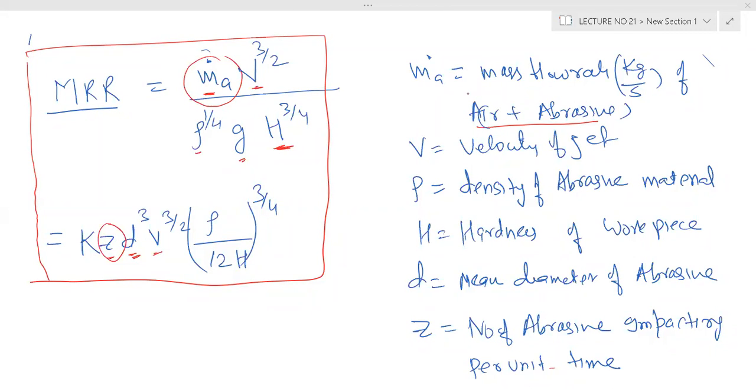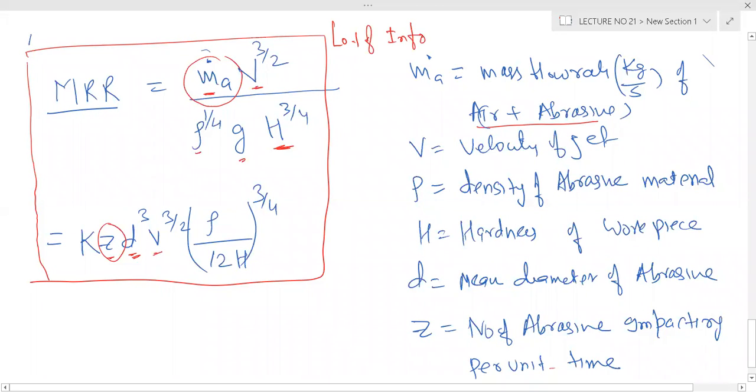So this you can now find a lot of information. How it depends upon mass flow rate, how it depends upon hardness, how it depends upon the velocity, how it depends on the number of particles impacting per unit time.